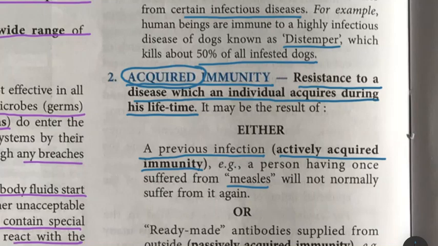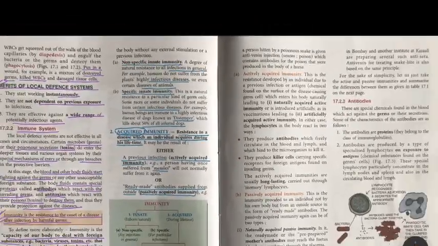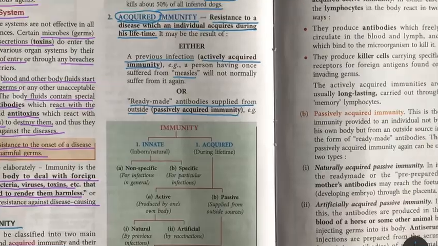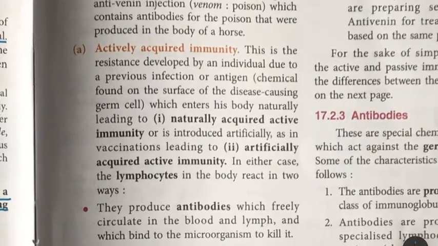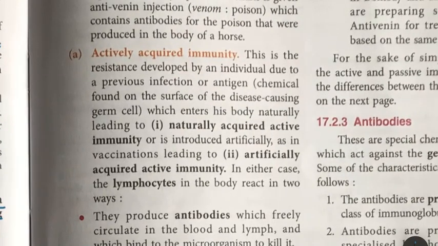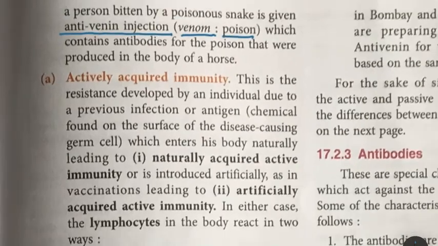Sometimes it may also be ready-made antibodies supplied from outside, which is known as passively acquired immunity. For example, supposing a person is bitten by a poisonous snake, immediately the person is taken to the hospital and given an anti-venin injection. Venom is poison, and this anti-venin injection contains antibodies for the poison that were produced in the body of a horse. How, we will discuss later on.